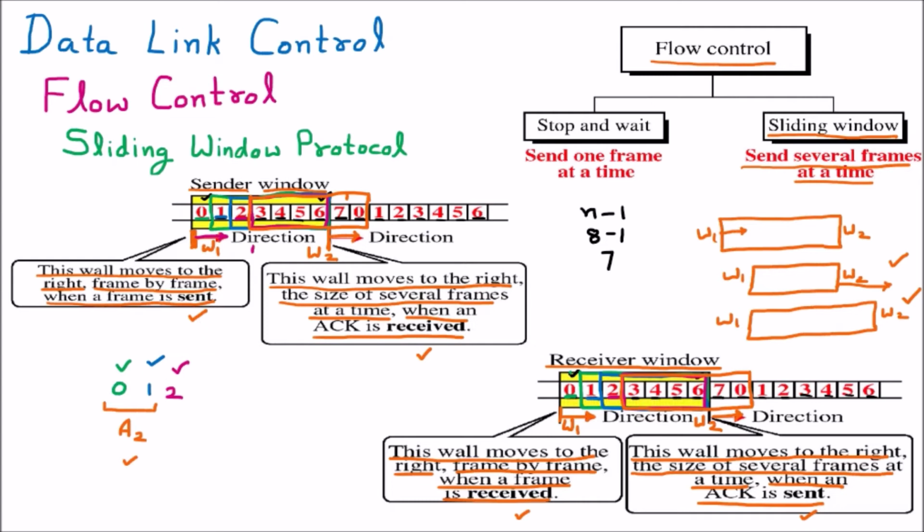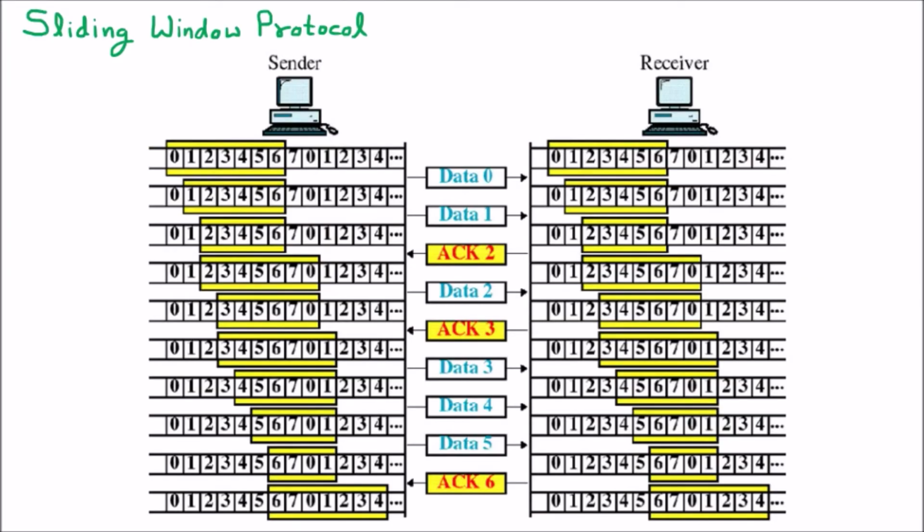Now on the sender side, whenever we send a frame, the window is contracted one by one. At the receiver side, when the frames are received, the window is contracted one by one. When the receiver sends the acknowledgement, it expands its window by multiple frames. Similarly, when the sender receives the acknowledgement, it again expands the window by multiple frames. Now we are understanding how the sender and receiver send the packets simultaneously, and how the sliding window protocol works between sender and receiver.